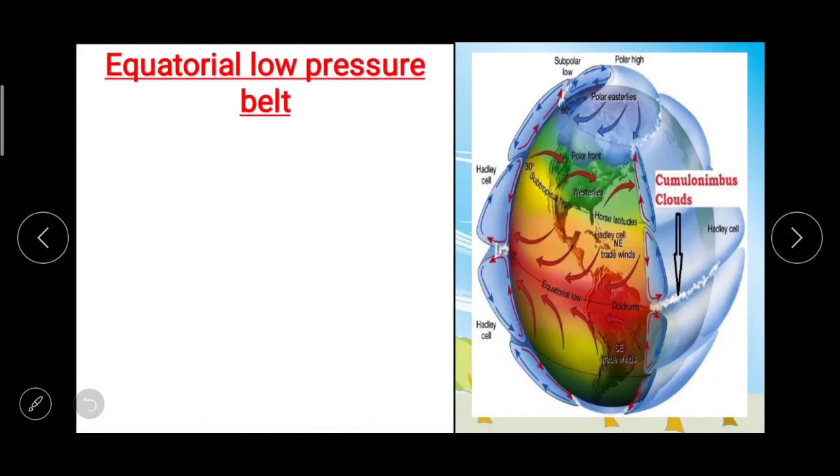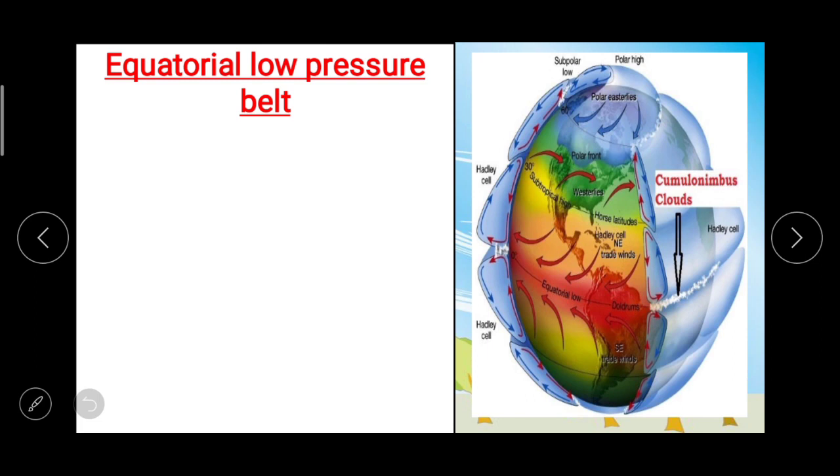Next thing, the equatorial low pressure belt, that is among the pressure belts on the earth's surface. The heat received from the sun is uneven in different regions. ये तो वेरी कॉमन थिंग है टू अंडरस्टैंड. अगर हम घर पे है तो घर पे अलग हीट हमें सन से मिलती है और घर से हम स्कूल में आते हैं तो वहाँ पर भी अलग होती है.